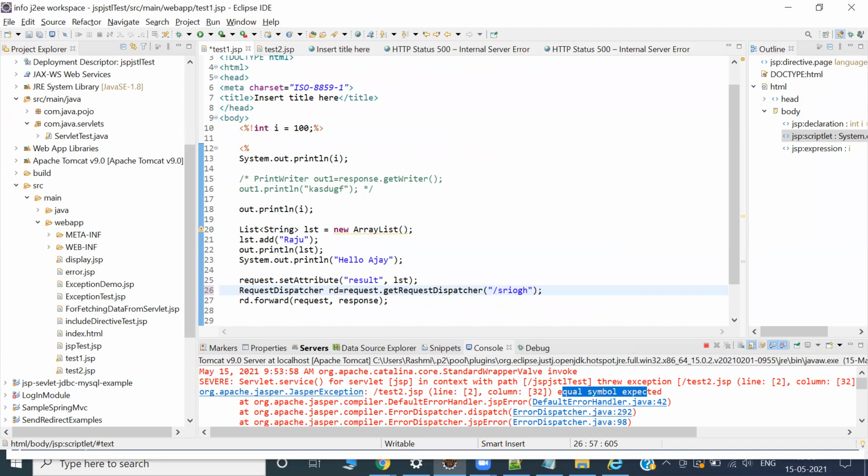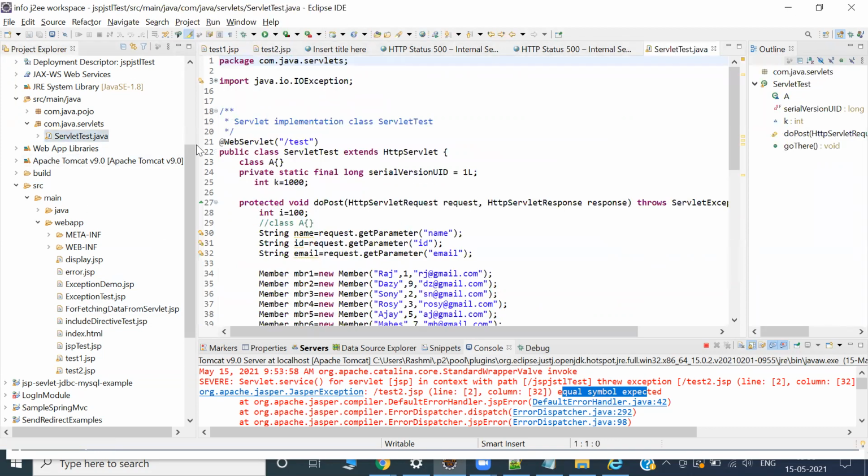In this, are you getting my point? If you want to send this data to another servlet, let's say to this servlet, because we are not using the web.xml concept, right? So @WebServlet is an annotation, and inside the brackets you can give that name, but you don't give this time, or else you'll get errors.